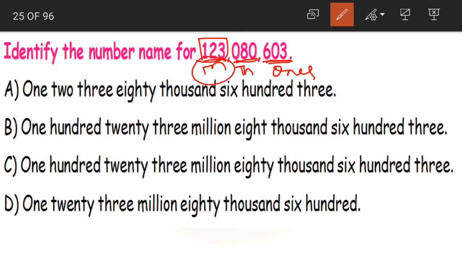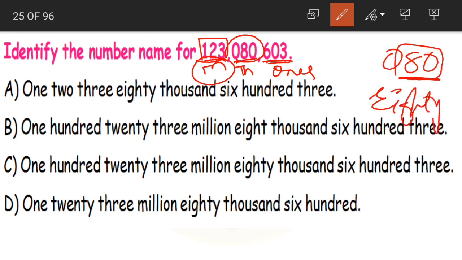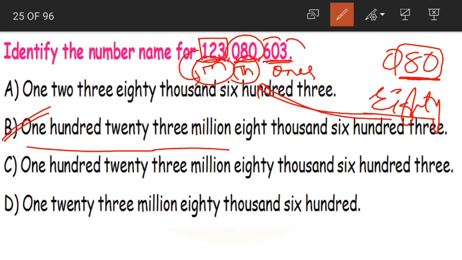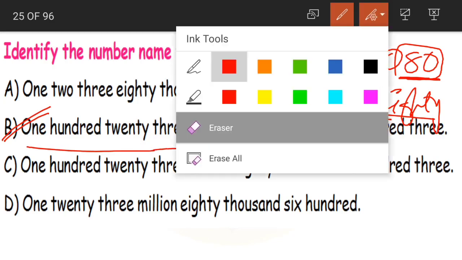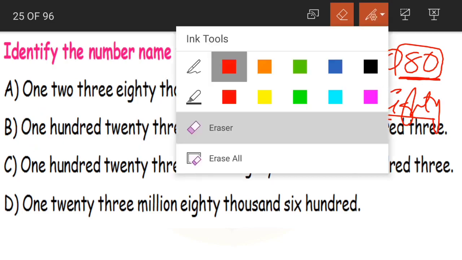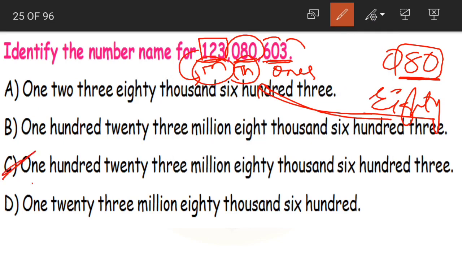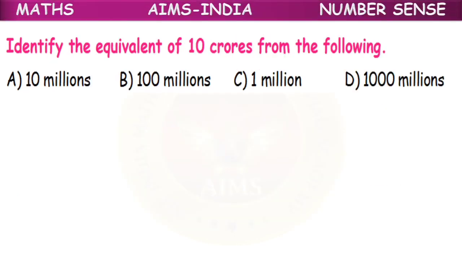Now how do we read that? 123 million, 080. How will we read it? It becomes 80. Yes or no? So 80, and as it is in the thousands period, it becomes 80,000, and lastly we have 603. What is our answer? 123 million 80,603. Sorry, this is 080,603. That is nothing but option C. 123,080,603 is our correct answer.